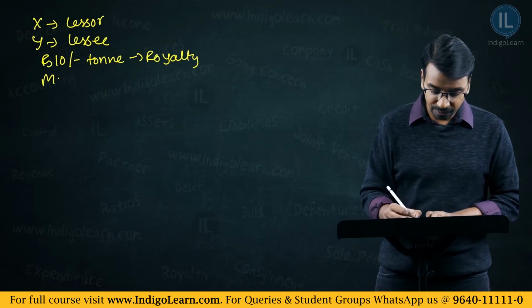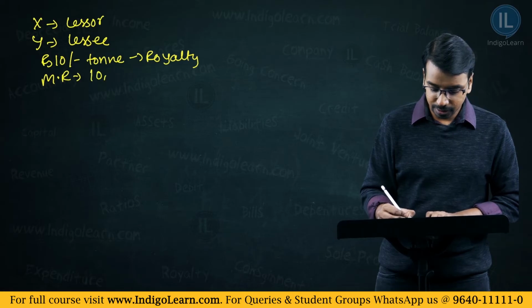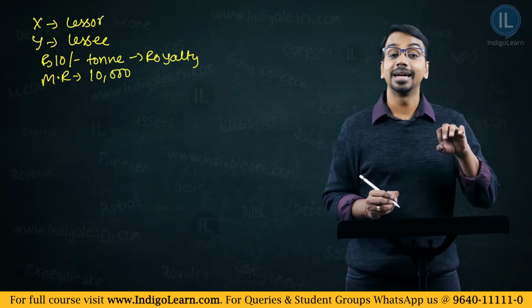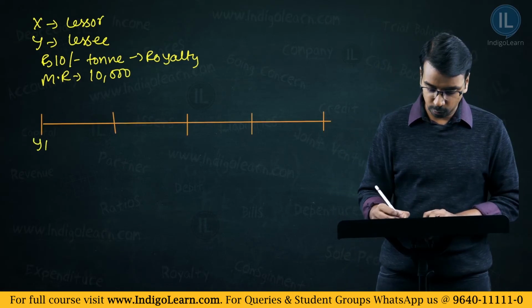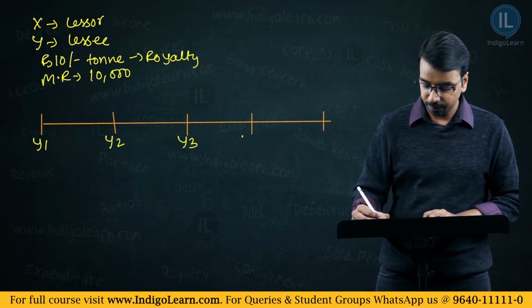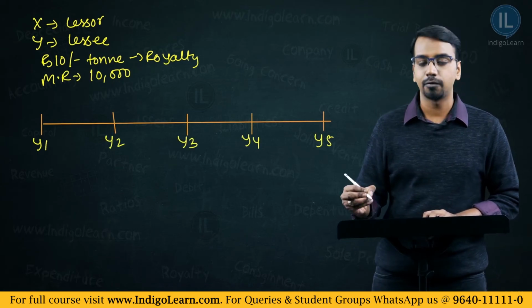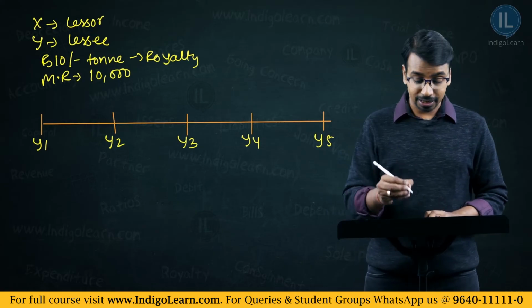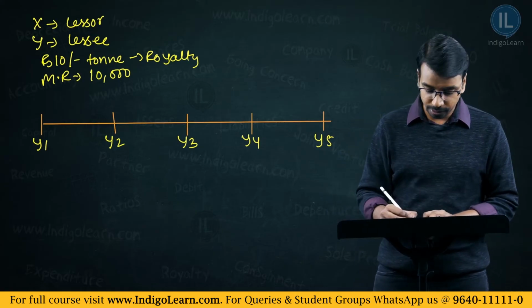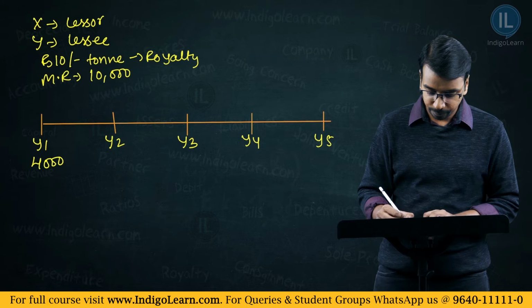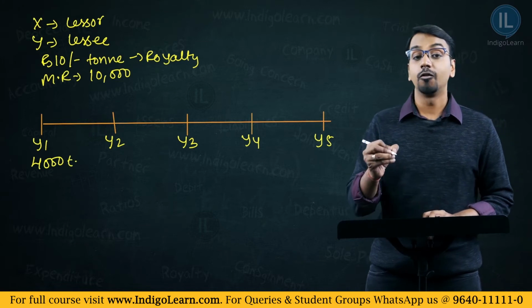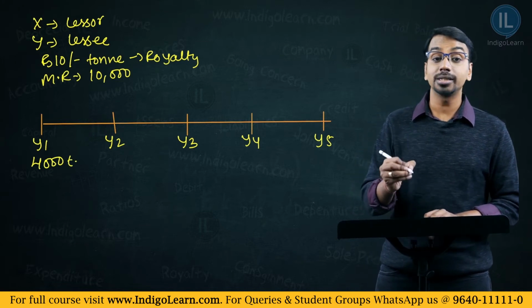And the minimum rent is 10,000. Let us say in this year 1, year 2, year 3, year 4 and year 5. There are 5 years we are considering. In the first year, the output was 4,000 tons. How much was the output? 4,000 tons. Now, what is the royalty?